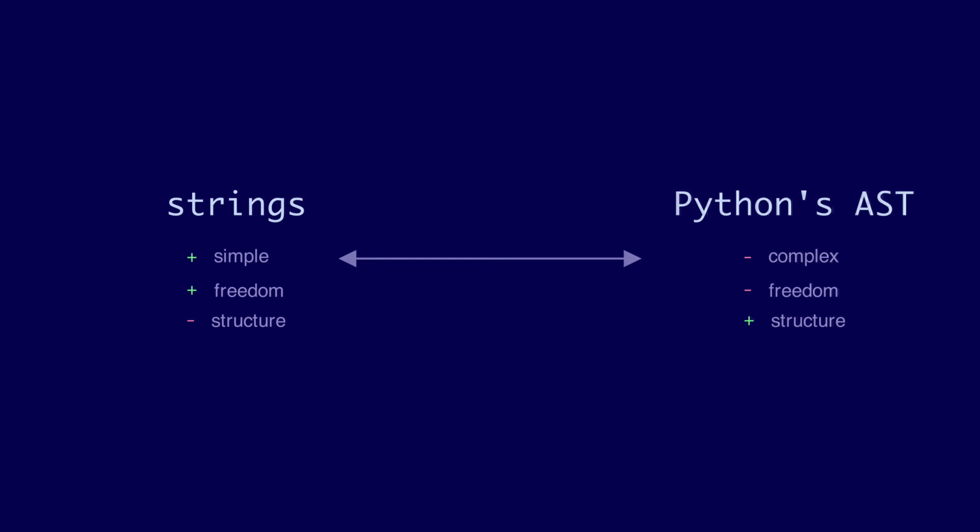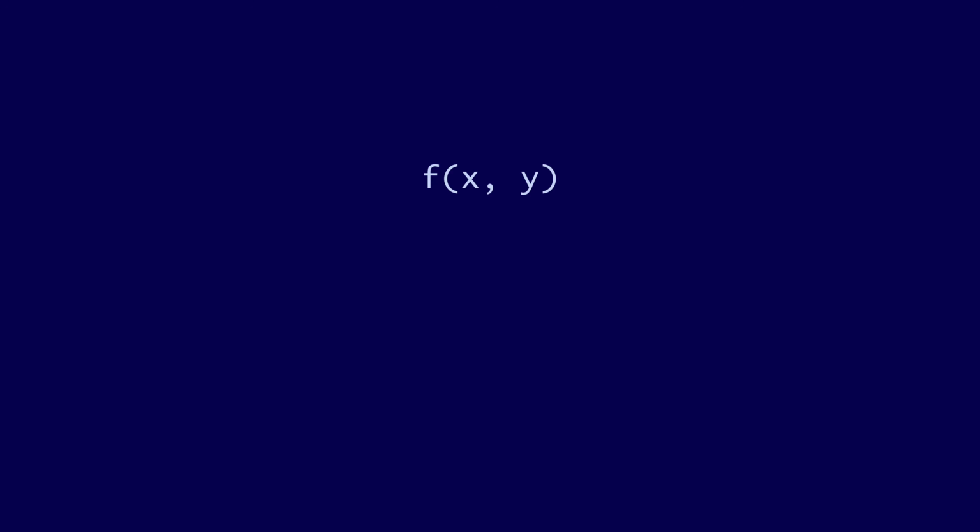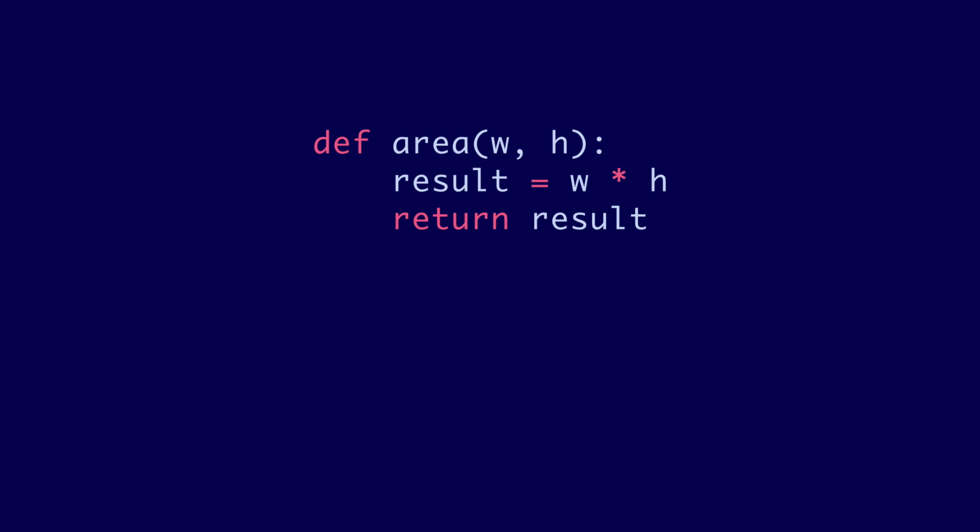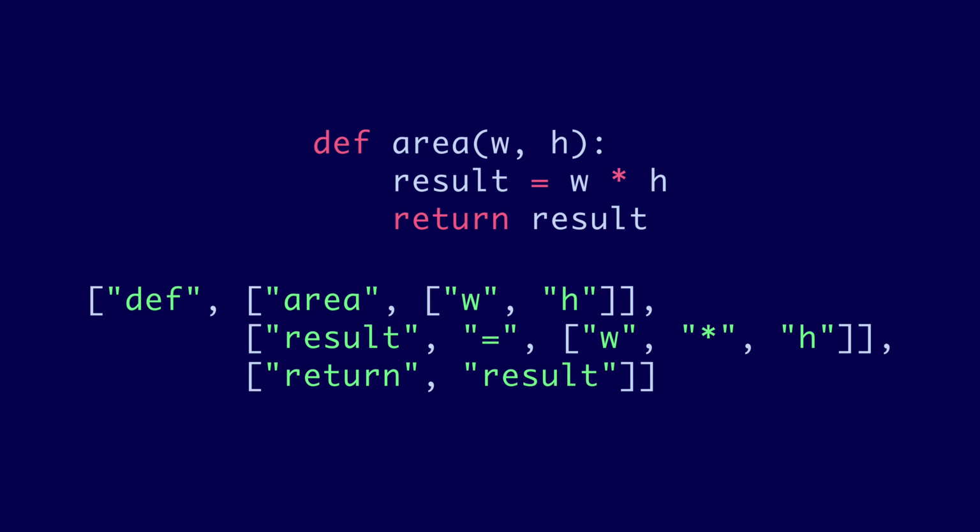But what if there was something in between? Something simpler and more general than the Python AST, but still with more structure than a string so we don't have to do anything like a parser. Well, how about lists? They're pretty simple, and you can have lists inside of lists for nesting like a tree. For example, a function call looks like this. There's a sublist for the arguments. A binary operation looks like this with the operator in the middle. And here's the whole function definition. The function header and each statement gets its own list.